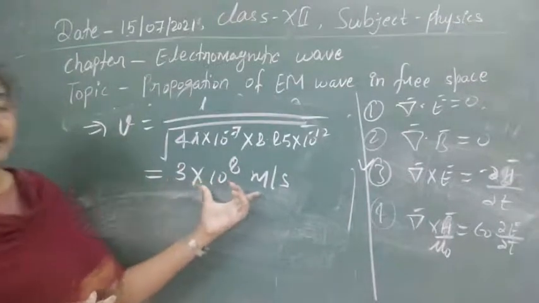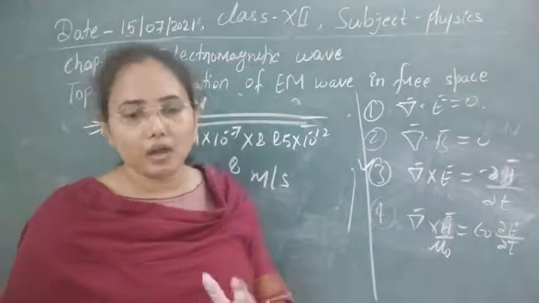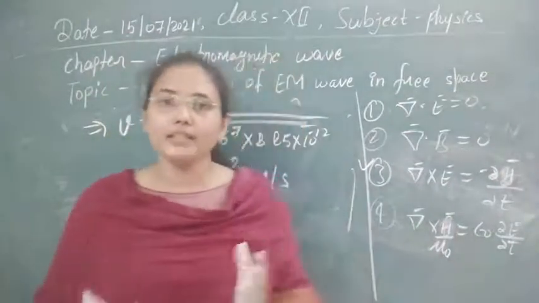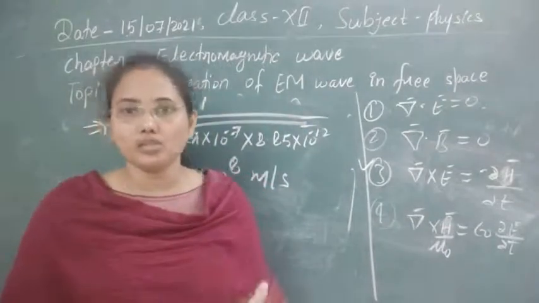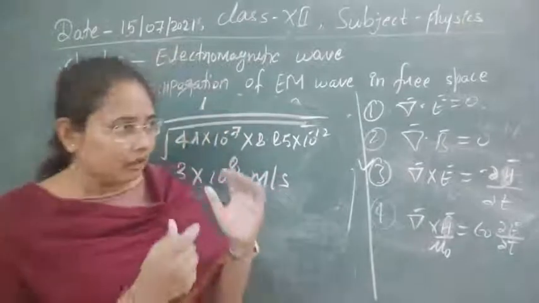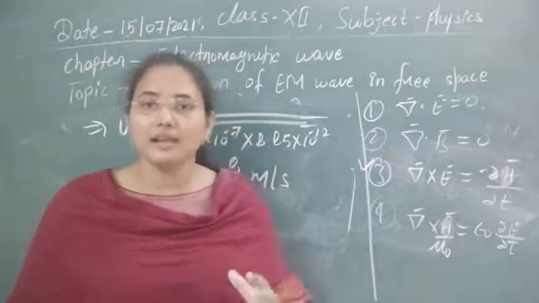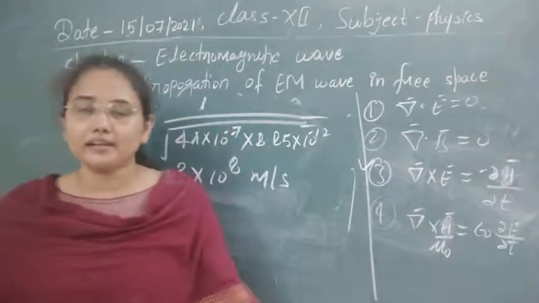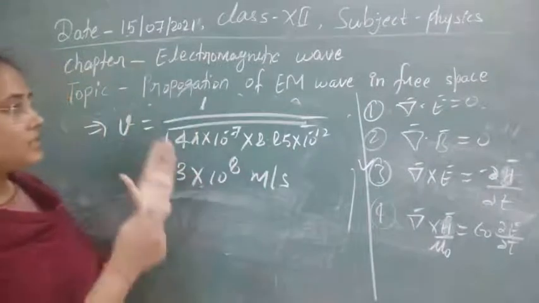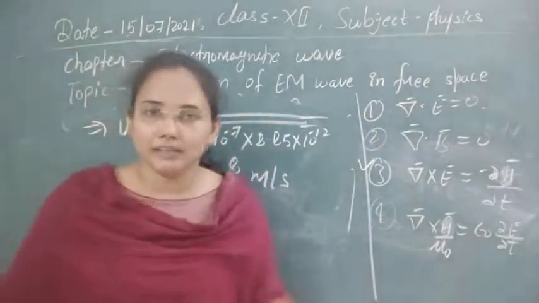It means that light is also an electromagnetic wave. So light is observed to behave like an electromagnetic wave, and all other electromagnetic waves will also show the same properties as light shows, like the properties we knew: reflection, refraction, diffraction, and interference of light, Doppler effect, and polarization of light. All these phenomena are shown by all of the other electromagnetic waves.